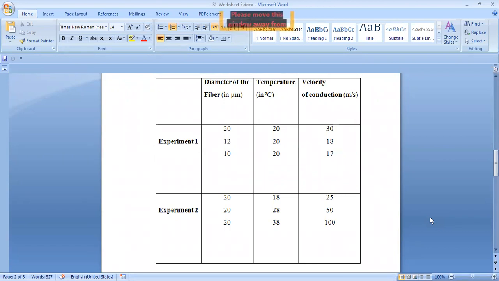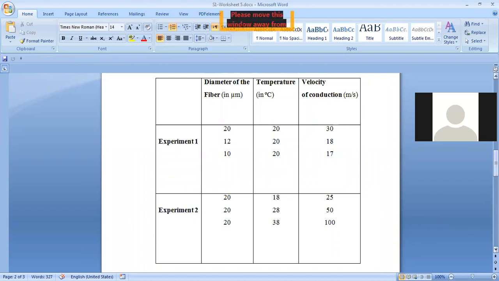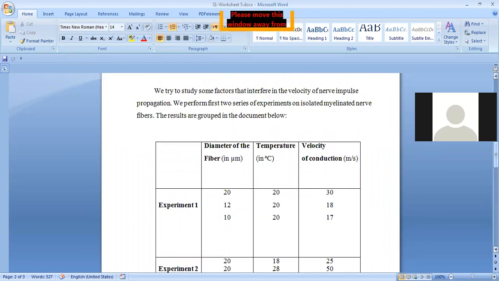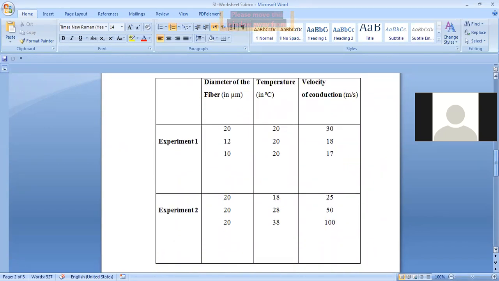So Celia, in experiment one and two, you have two experiments. Why did they conduct these experiments? What is the aim? To study some factors that interfere in the velocity of the nerve impulse. Okay, do you hear me, Celia? Yes. Okay. So we have two experiments, experiment one and experiment two.